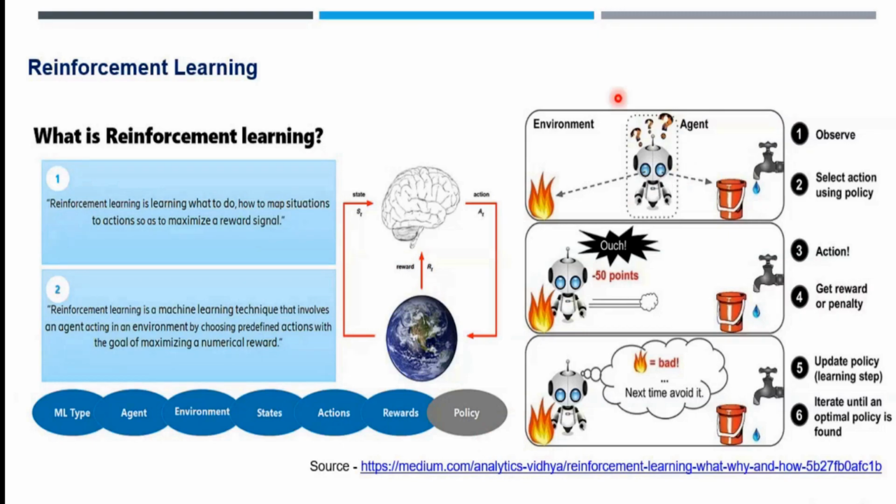Here one example is given. We consider it as an agent. It sees two things: on one side fire is there and on the other side water is there. So it will observe the environment, whatever things are there. Second, it has to take some action based on the policy, whatever we have trained.